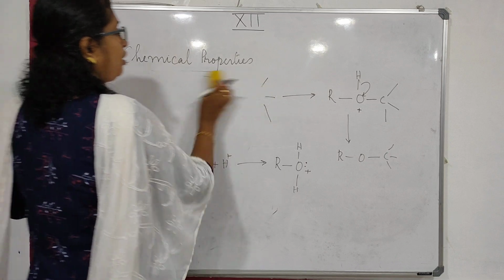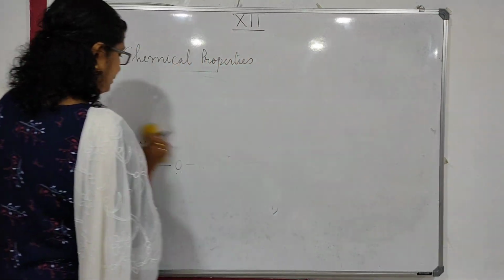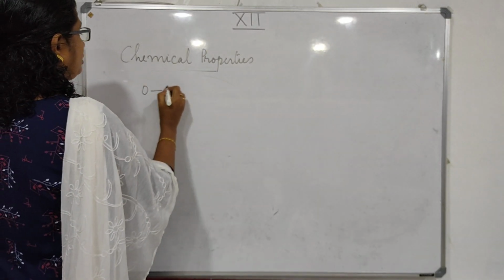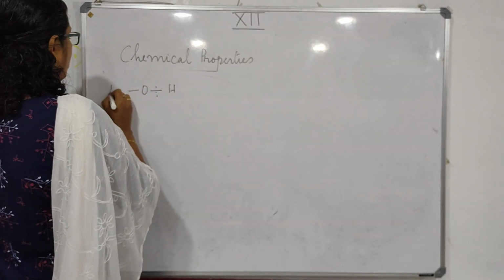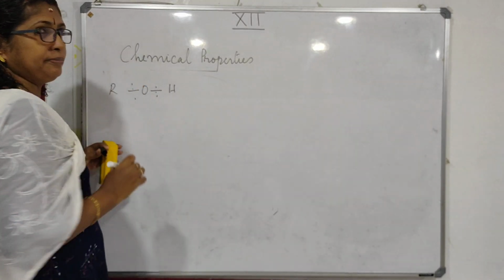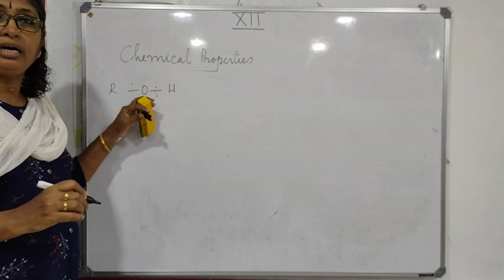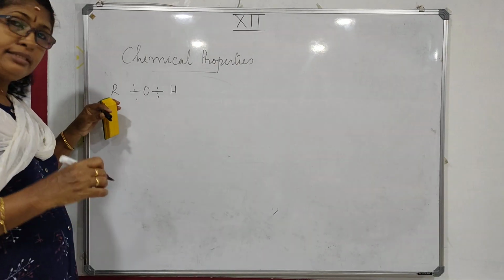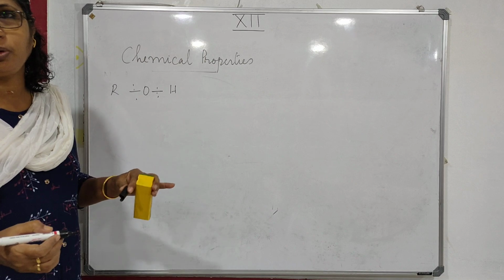Now, alcohols show different types of properties. In some, the OH bond is broken, or in some cases the RO bond itself is broken.